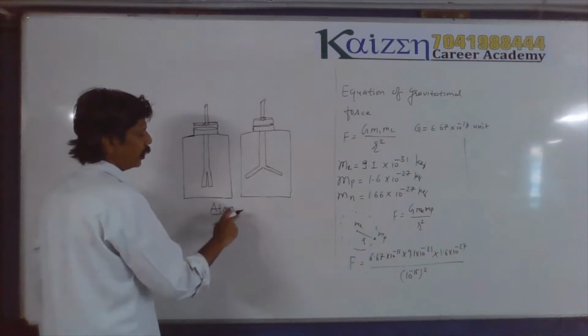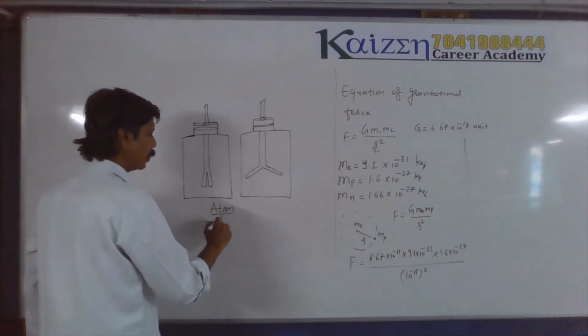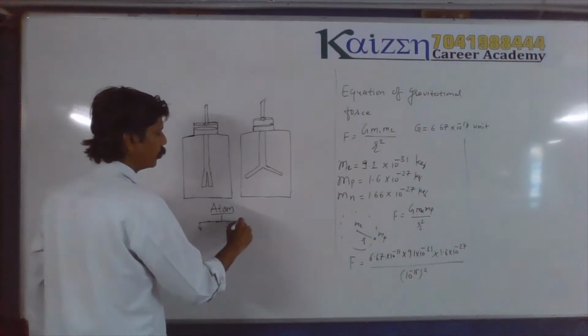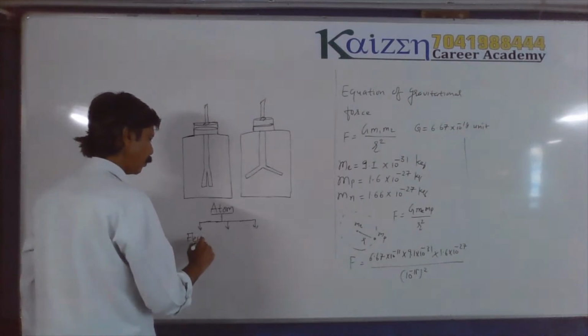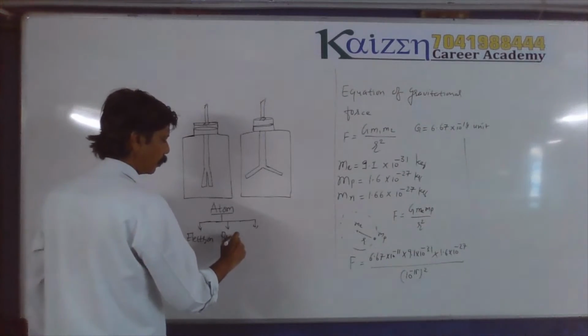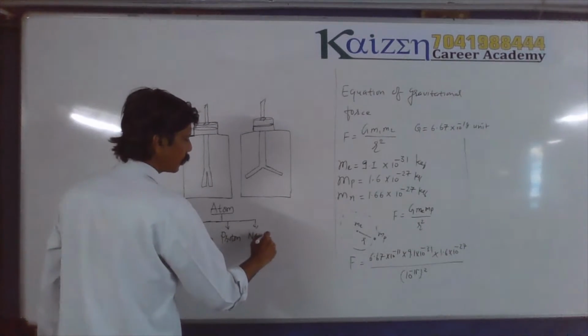So an atom is made up of three different particles. Actually, many subatomic particles are there, but right now you don't have to bother about it. These are the three major ones: electron, proton, and the last one, neutron.